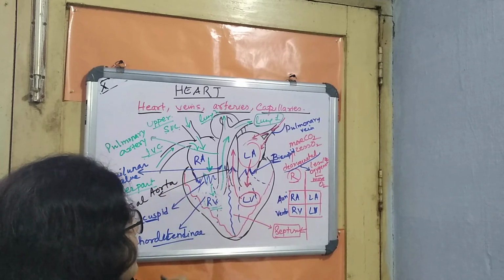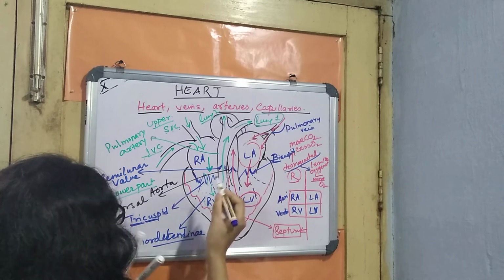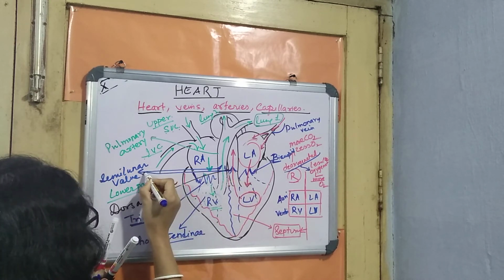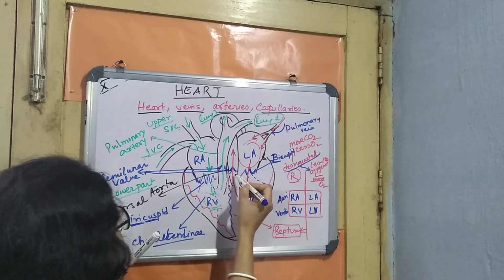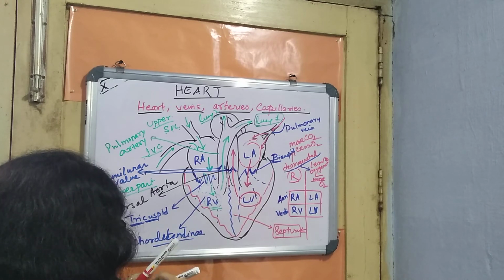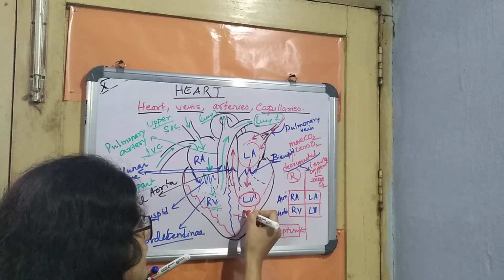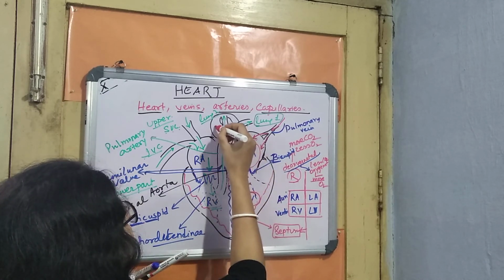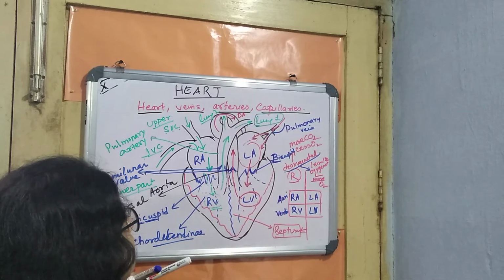Here you can see the valve again, which is also known as the semilunar valve. In the same manner, semilunar valve, right? This semilunar valve will allow the oxygenated blood to pass through it, and it will not come back again, and it will go to the whole body through this dorsal aorta.